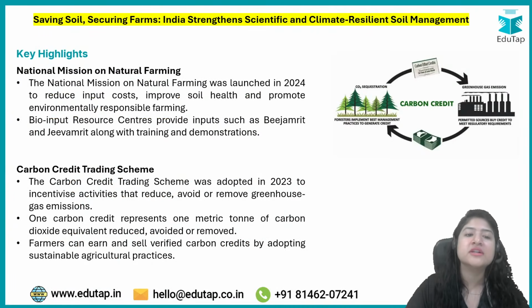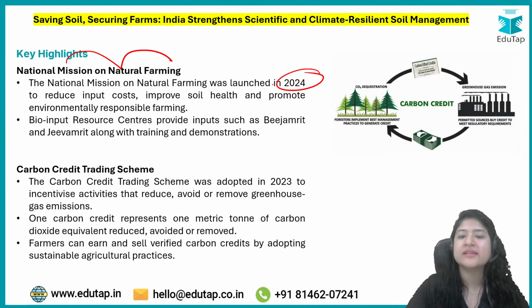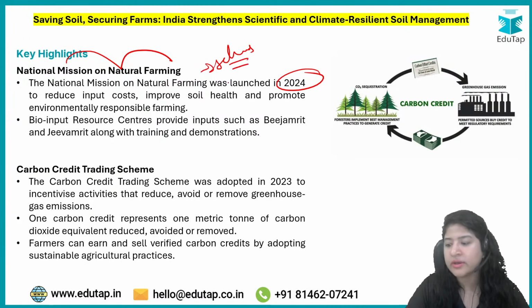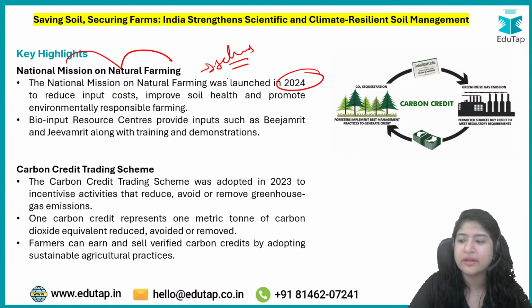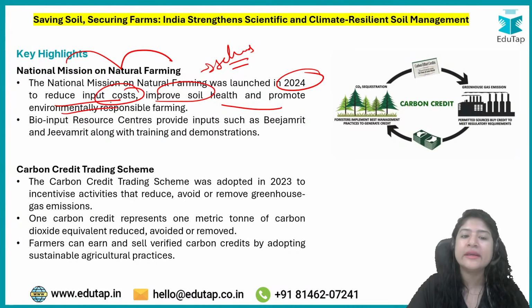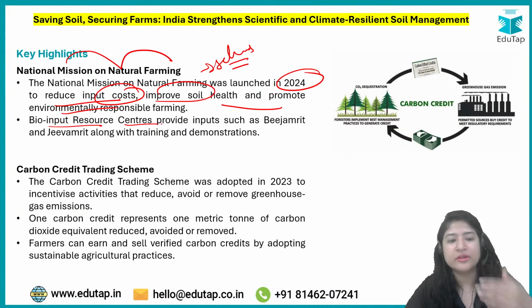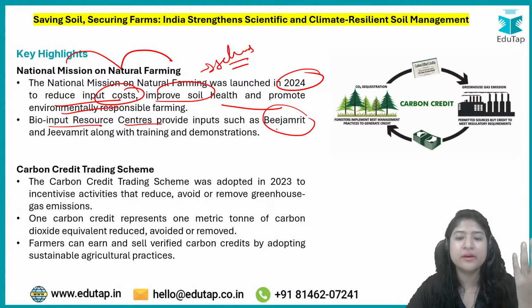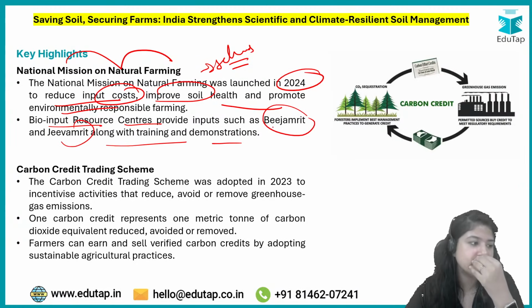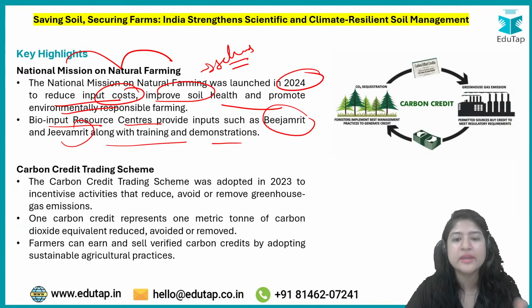Apart from that, we have the National Mission on Natural Farming also, that has been launched in 2024. This is a scheme; you must have studied it in schemes, or further on you will read it over there, okay. Its aim is to reduce the input cost, improve soil health, and promote environmentally responsible farming. Bio input resource centers provide inputs such as bijamrit and jivamrit, along with training and demonstration. Bijamrit is basically for your seeds, and Jeevamrit is related to your biopesticides, okay.